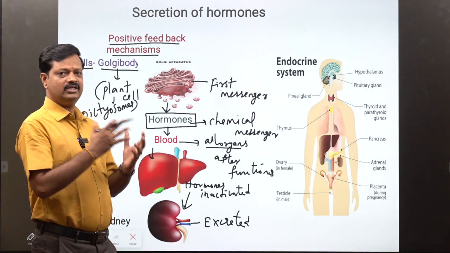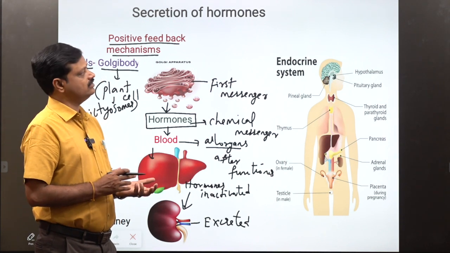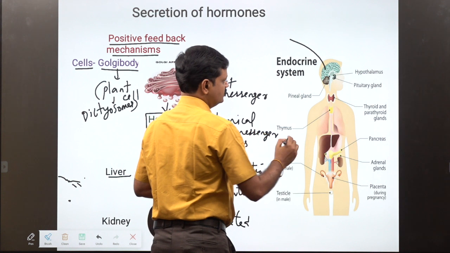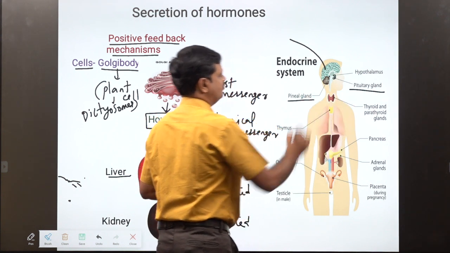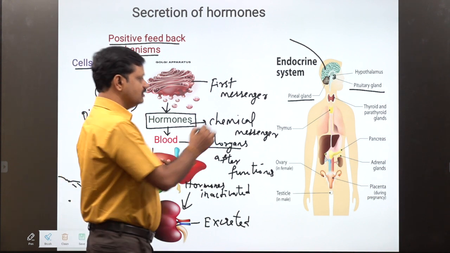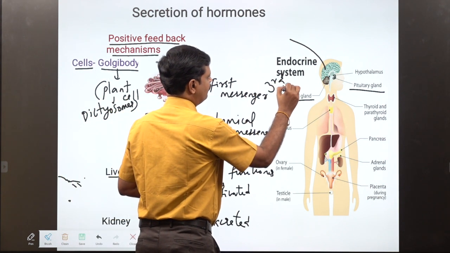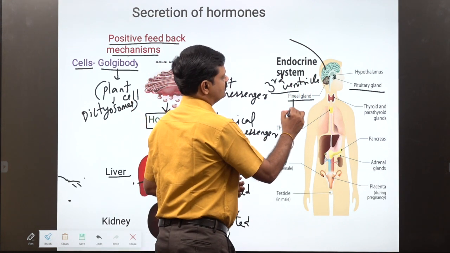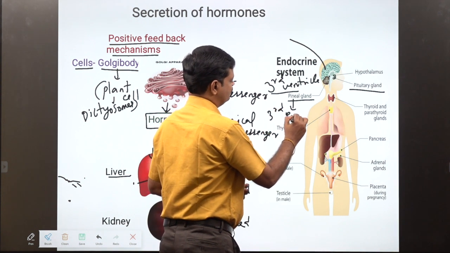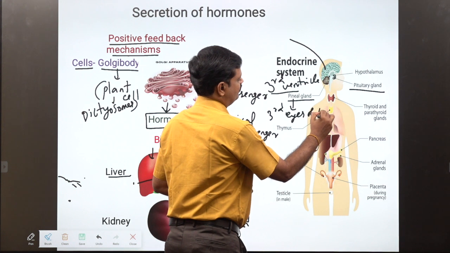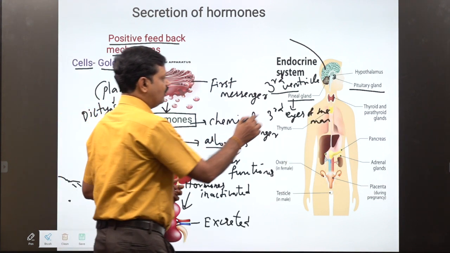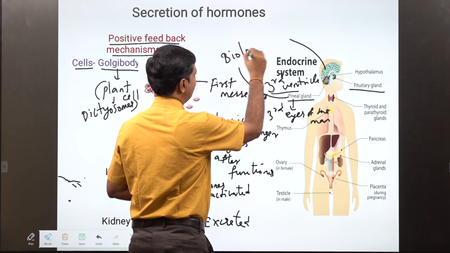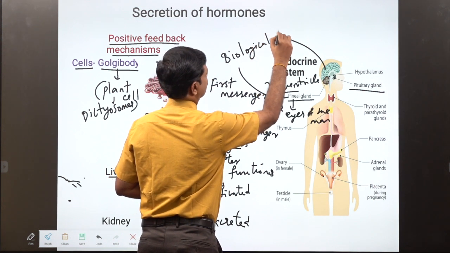And then what are the endocrine glands in our body? In the brain there are two glands, the pituitary gland and the pineal gland. The pineal gland is in the third ventricle of the brain. The pineal gland is generally called the third eye of man, and its common name is the biological clock.